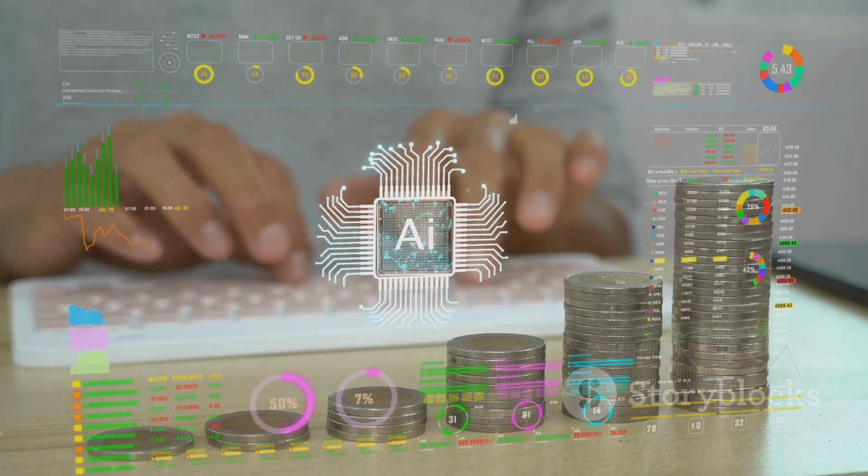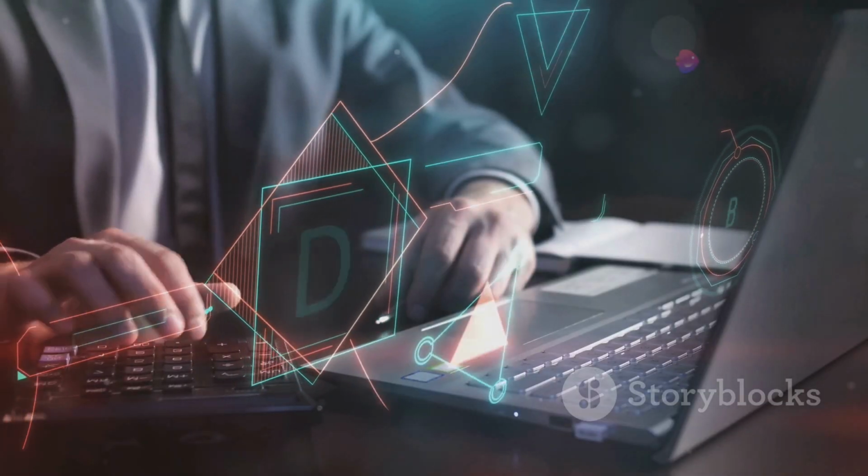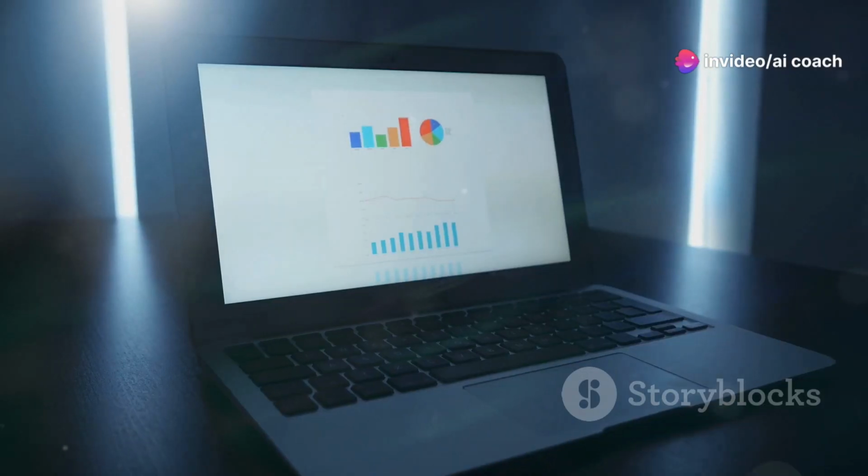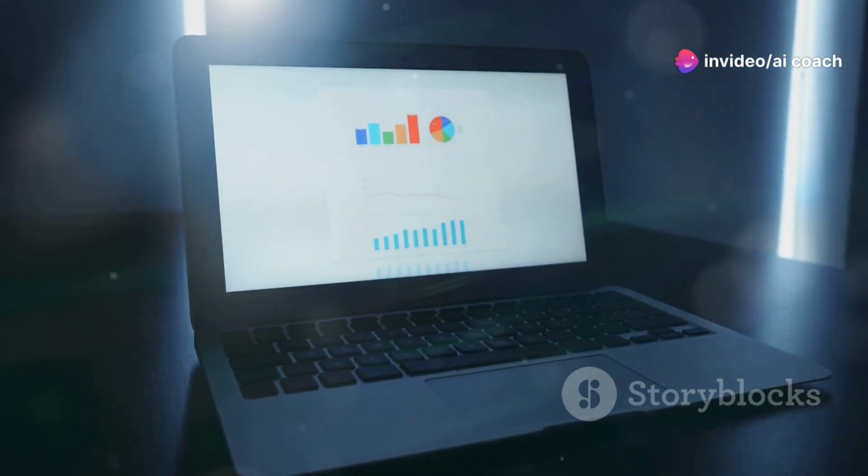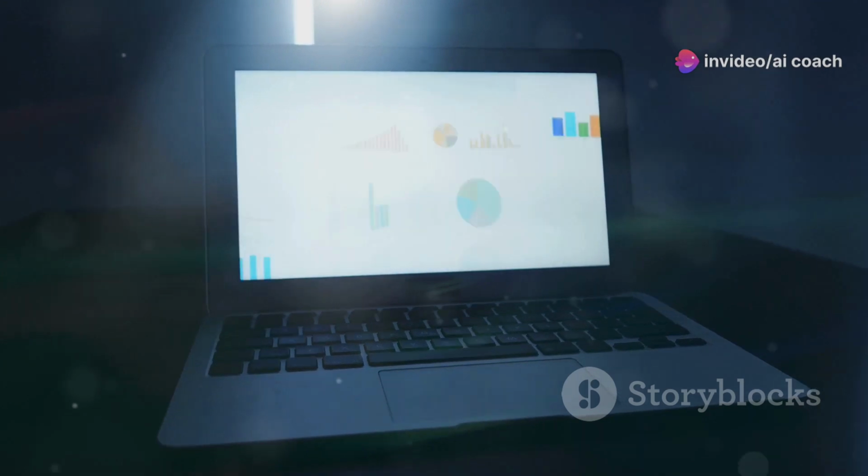Here's where AI comes in. AI can help generate each component of your business plan with ease. For market research, AI analyzes large data sets to identify trends, customer preferences, and opportunities. Think of it as having a super smart assistant who never sleeps.